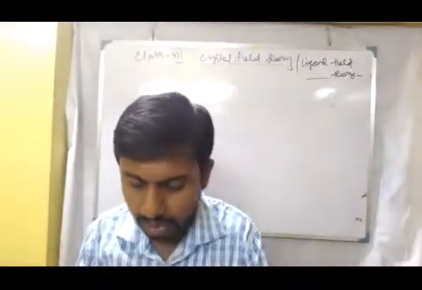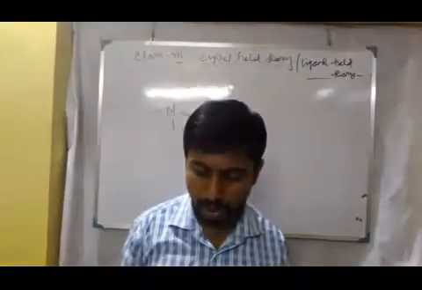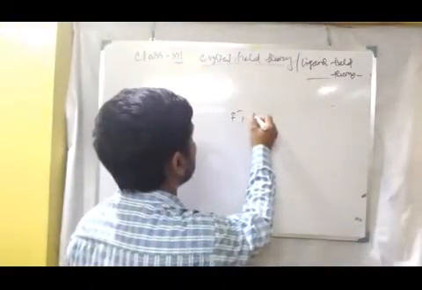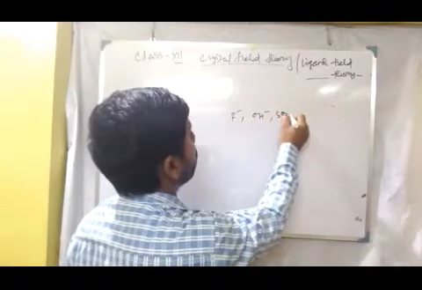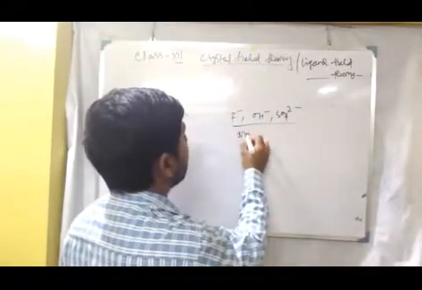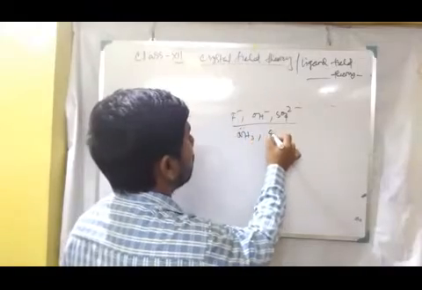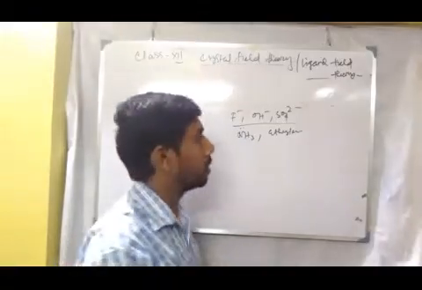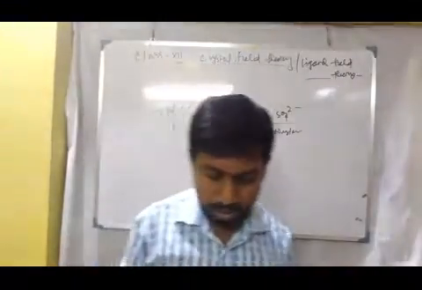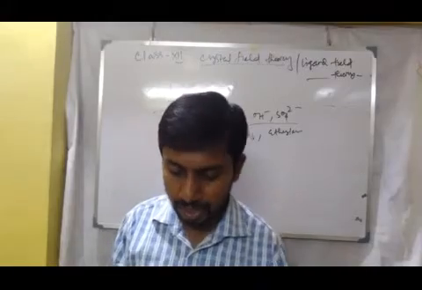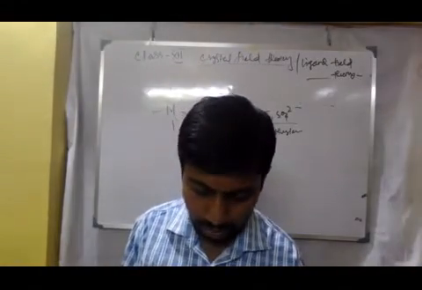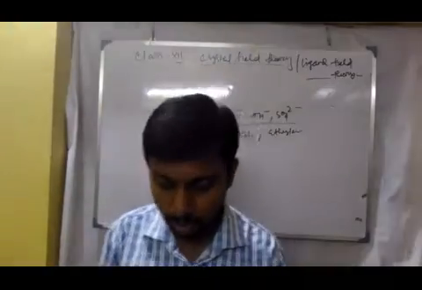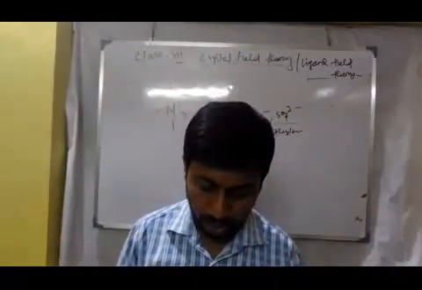Next, ligands are either negatively charged or neutral molecules with a lone electron pair. We already know about this: the halides, F minus, OH minus, SO4 2 minus, are anionic ligands. At the same time, NH3, ethylene, ethylenediamine are neutral ligands. Number 3, the central metal and the ligands are considered as point charges. I already discussed that. The interaction between the metal and ligands is purely electrostatic. I have told about that. What is electrostatic interaction?